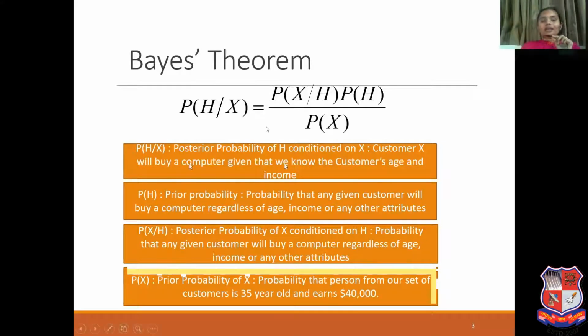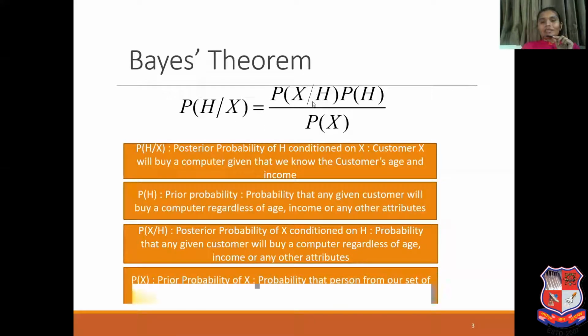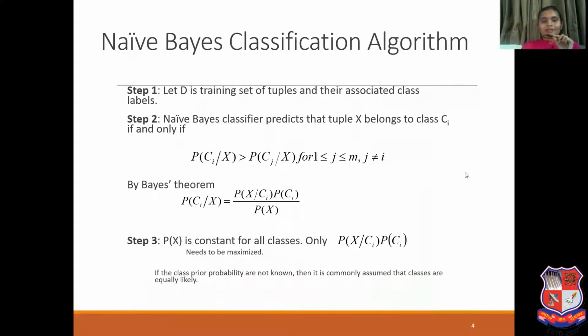So this is the Bayes theorem. Probability of H given X and probability of X given H are the posterior probabilities. Probability of H and probability of X are the prior probabilities, that is, prior probability on H and prior probability on X. What we want to find is, with X already given, what is the probability that the person will buy a computer or will not buy a computer? That is the Bayes theorem.